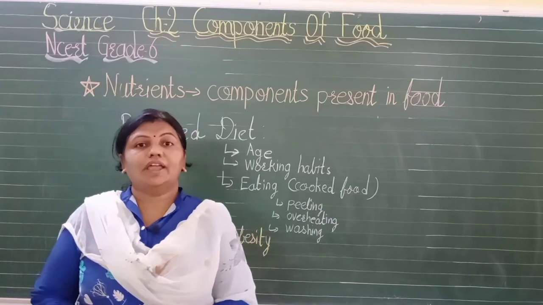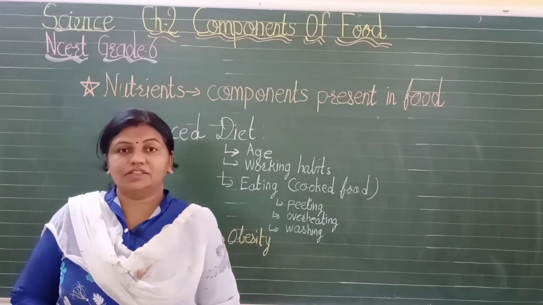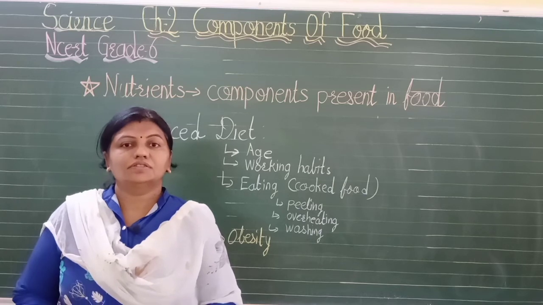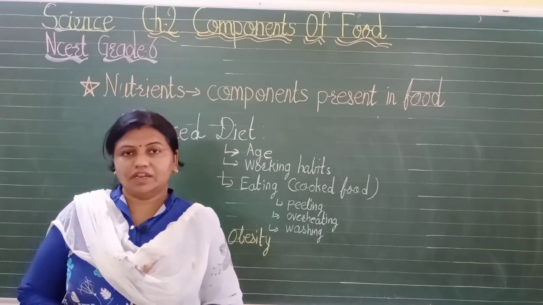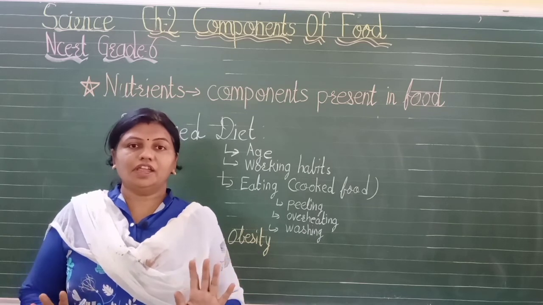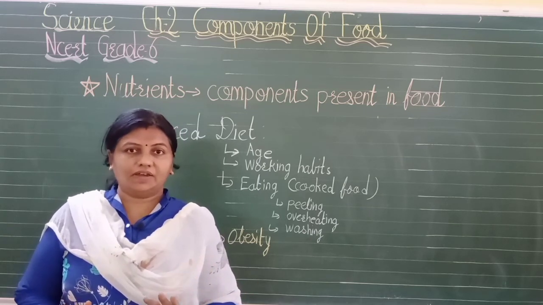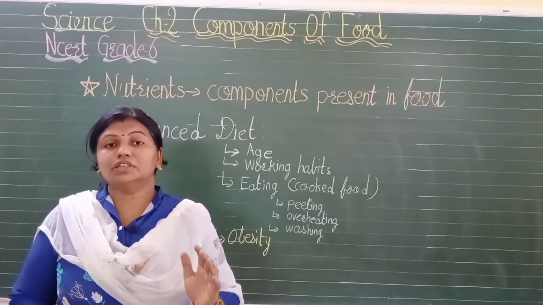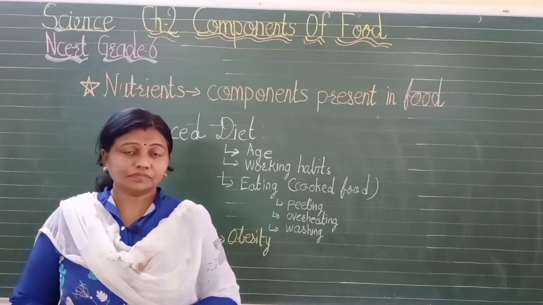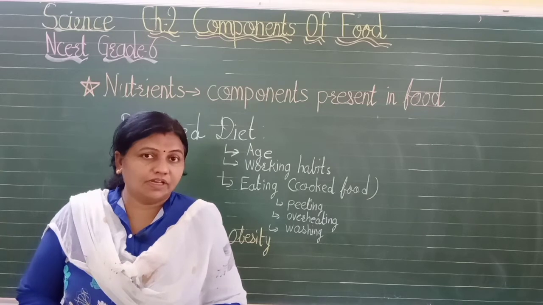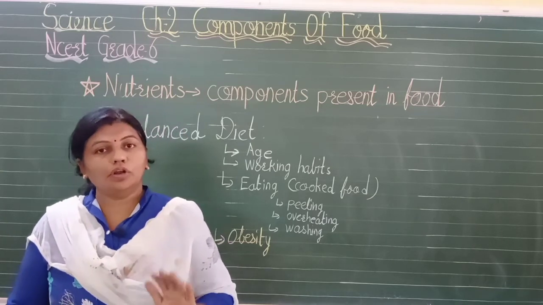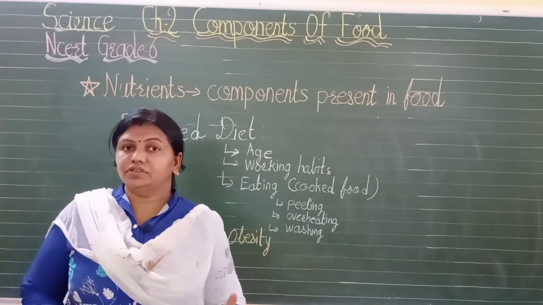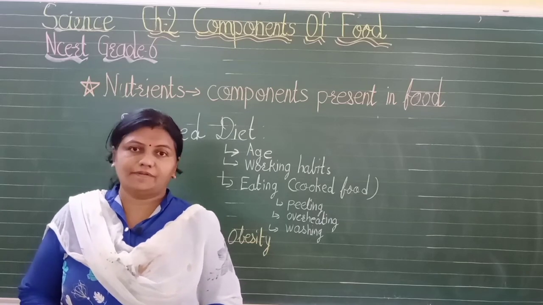Now obesity. What do you mean by obesity? If I say that I don't like chapati but I like pizza and food which contains more amount of butter and cheese, samosa and kachori, yes, it is very much tasty. Even I will get satisfied after taking it. My hunger will be gone. But it will create obesity because it contains more amount of fat. So if you take more amount of vegetables, it is not harmful. But if you take more amount of fat, it may create obesity. It means it will increase the weight of your body and it is harmful.